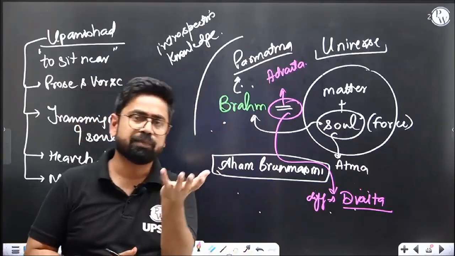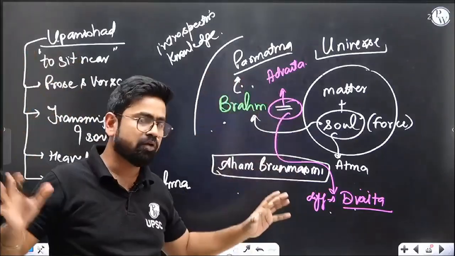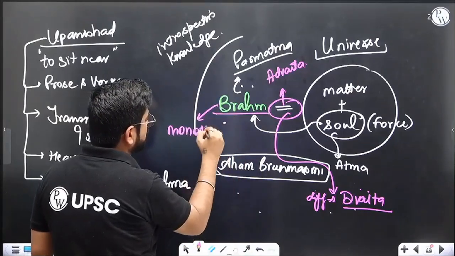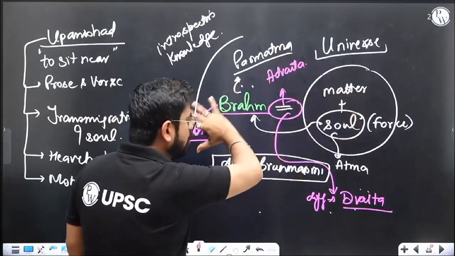But what the Upanishadic thought presents before you is that there are no 33 gods, there are not so many gods. There is just one power, which is Brahma. So Upanishad technically propounds monotheism. Just one god, monotheism. One power from whom the whole universe emerged.